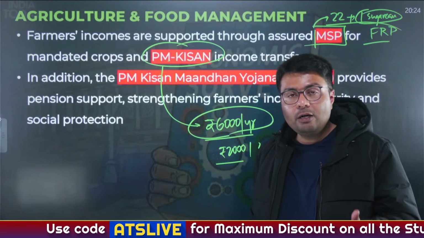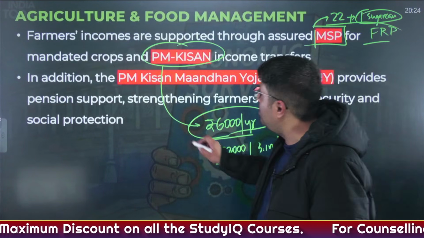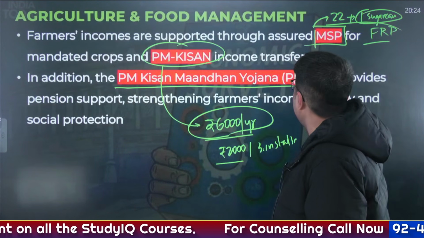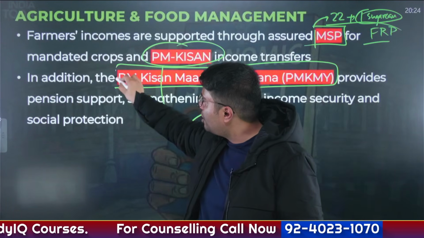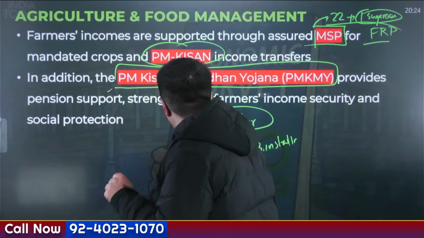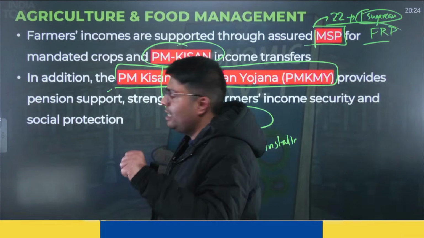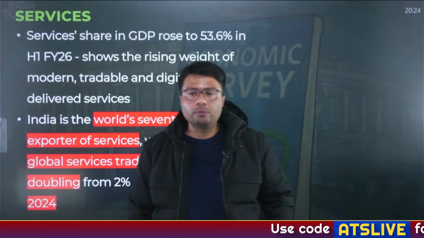And to add to that, to prevent farmers from getting distressed and to ensure social security to farmers, the government has started the PM Kisan Maan Dhan Yojana, which assures pension support whenever the farmers want to stop working. It ensures continuous social protection to do away with any problems that the farmers might face.